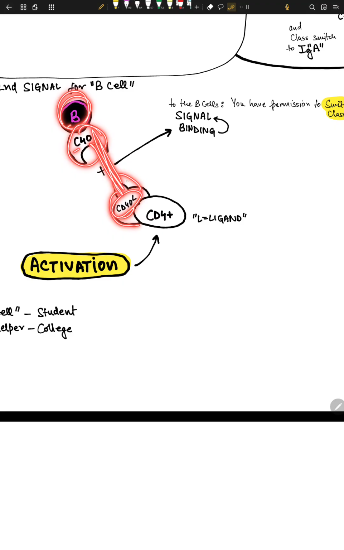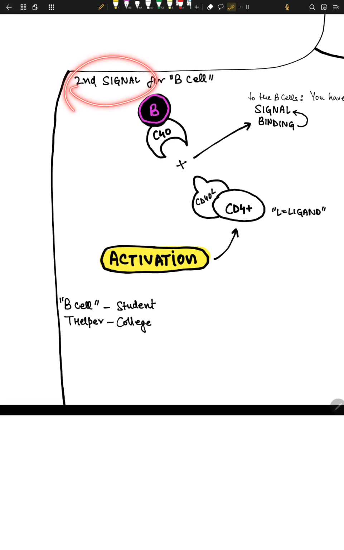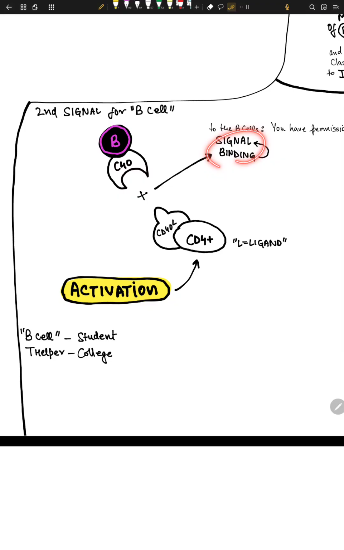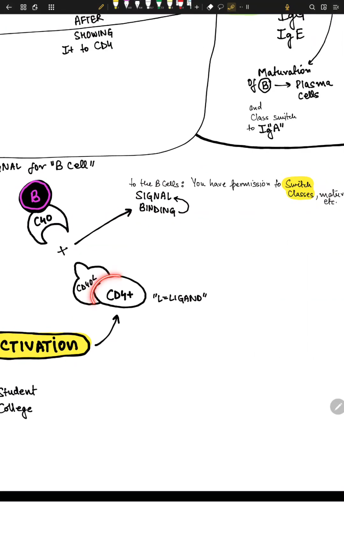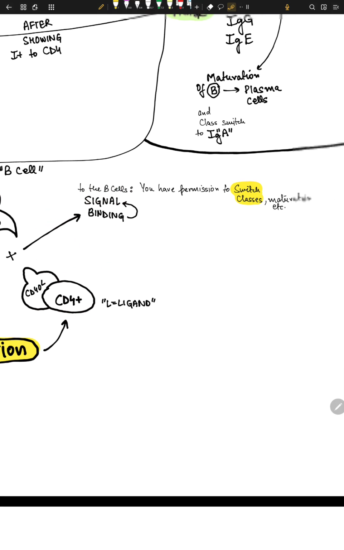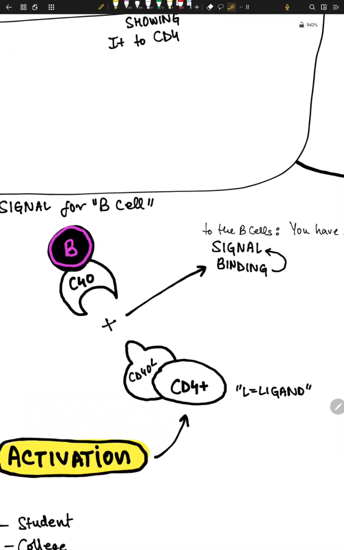So they bind with each other, and then this second signal is born. Now what does this second signal say? The CD4 cell tells the B cell, hey B cell, you have the permission to switch classes, you have the permission to mature, you have the permission to do whatever you want. Now the B cells can grow up. Now the B cells can go to another city.